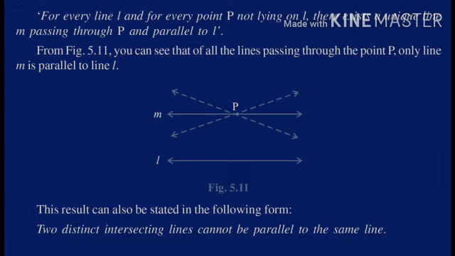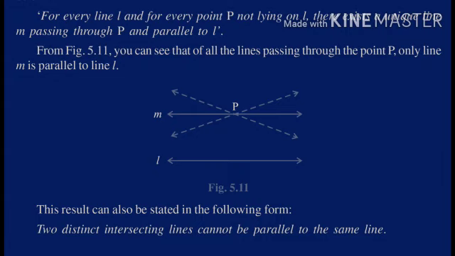So now we'll see some more things, and the figure is also clearing things up. Another statement is also there. This result can also be stated in the following form: two distinct intersecting lines cannot be parallel to the same line. Yeah, this can also be true. The same statement we are saying in another form.